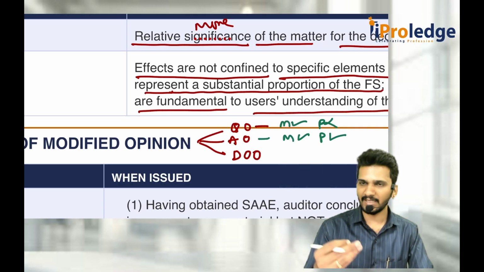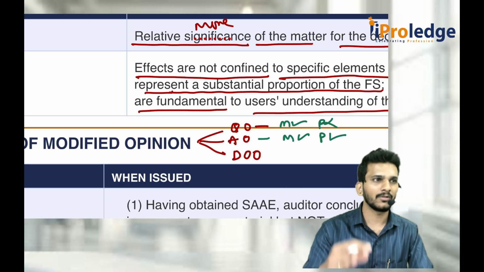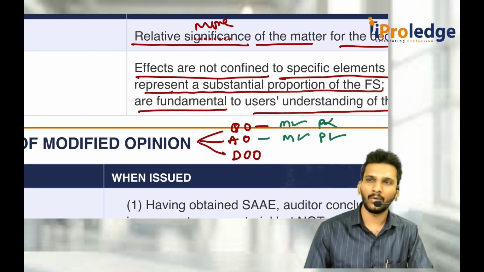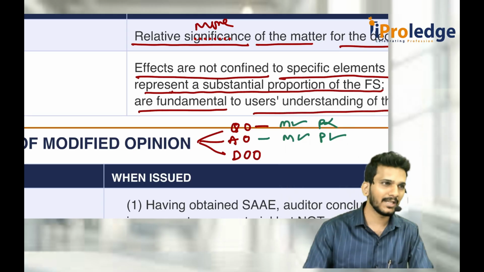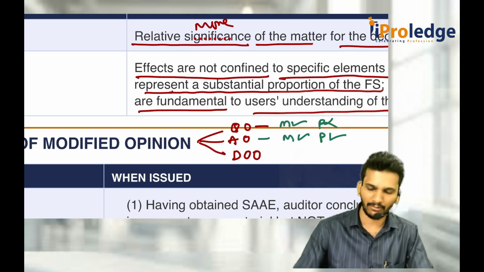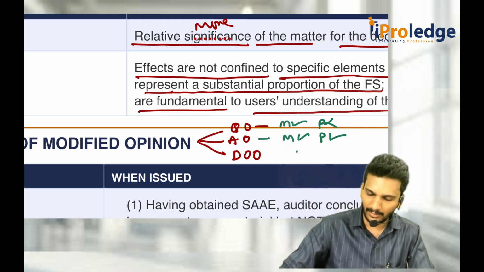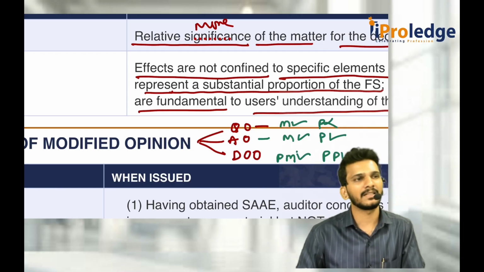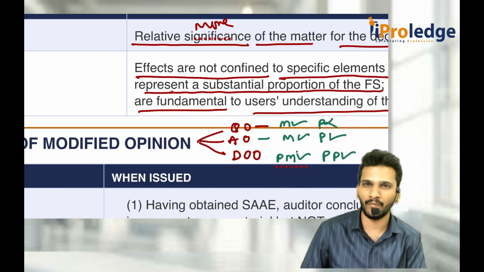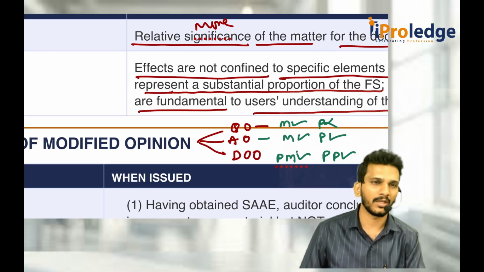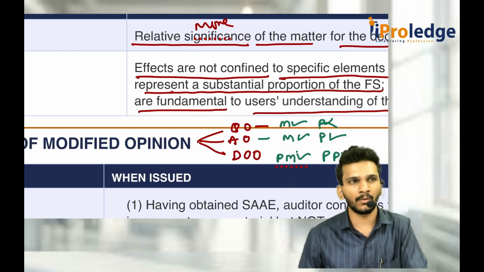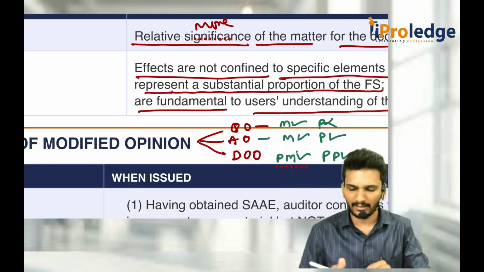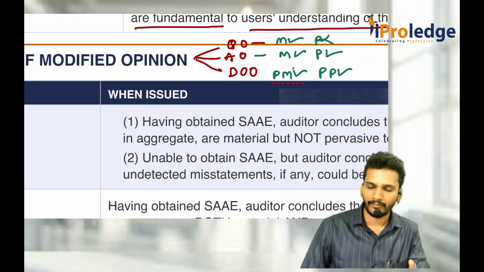You wanted to see the financial statements as evidence. They are not giving evidence at all, first of all. In that case, he concluded that whatever the mistakes are, they may be material plus pervasive. Then, for this potential materiality and potential pervasiveness, it is called a disclaimer of opinion. When you don't give me evidence to verify, then I don't give the report. That's it. Tit for tat. If you give the evidence and I verify those things, then it is easy for us. That is for easy understanding.